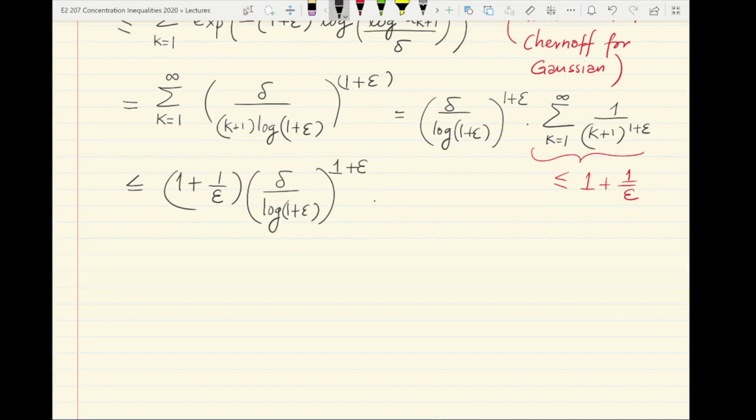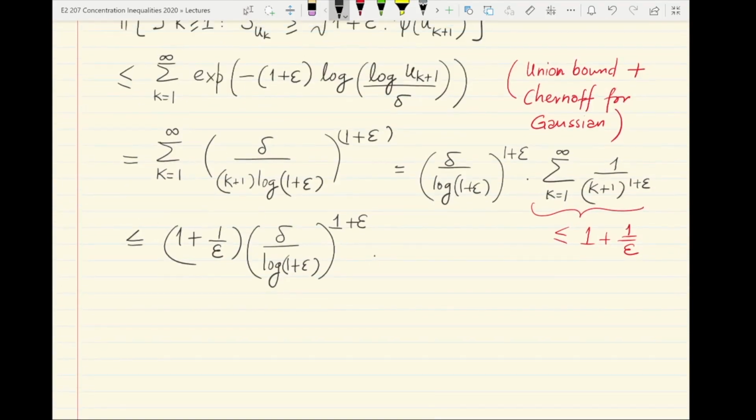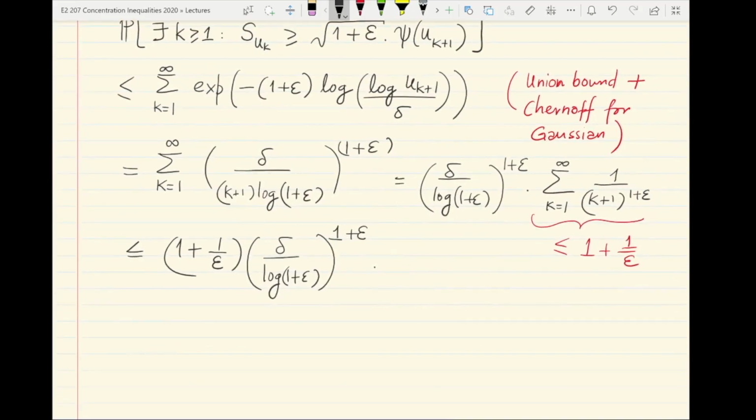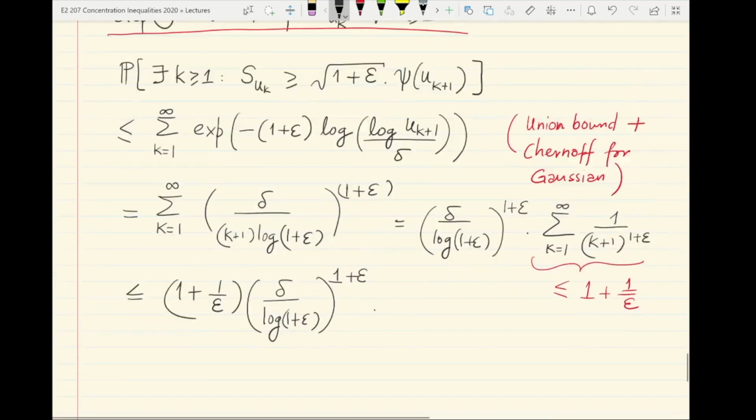So you should really think of this complicated looking right hand side as just upper bounded by some constant times delta. Okay, so because delta is a number smaller than 1, delta to the 1 plus epsilon can obviously be upper bounded by delta itself, and the rest is just a constant 1 plus 1 by epsilon in the denominator, which is a function of epsilon. So it's just a constant times delta finally. Okay.